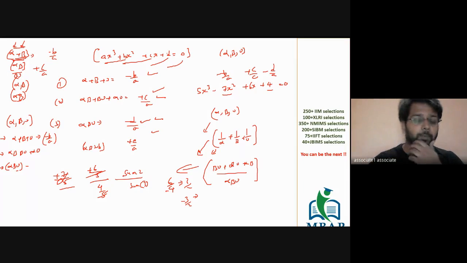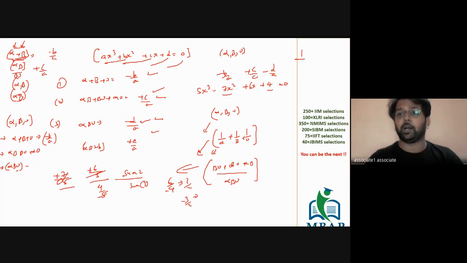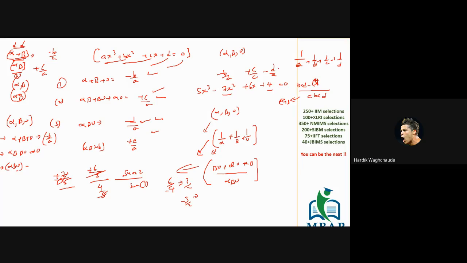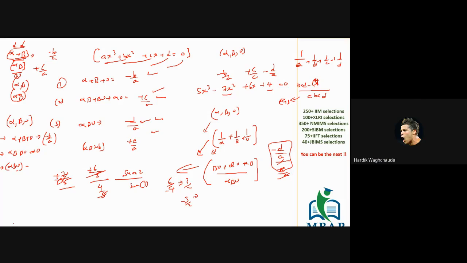Is this clear? Any doubt? So if there are four roots, if there are four variables, then it becomes E by A. Perfect. And at that time, if you have, let's say, 1 by a plus 1 by b plus 1 by c plus 1 by d, how would you solve? Again, the LCM is going to be a, b, c, d. The numerator will be a, b, c, d, which is sum of all the roots taking 3 at a time, and the denominator is sum of all the roots taking 4 at a time. Sum of all the roots taking 3 at a time is minus d by a. And sum of all the roots taking 4 at a time is plus e by a. A will get cancelled at that point of time. Minus D by E. Clear? Yes, sir. Thank you, sir.